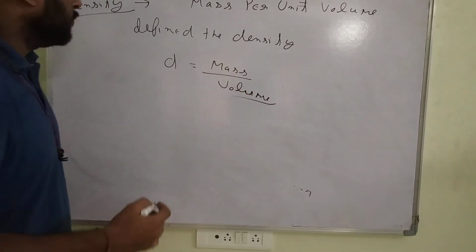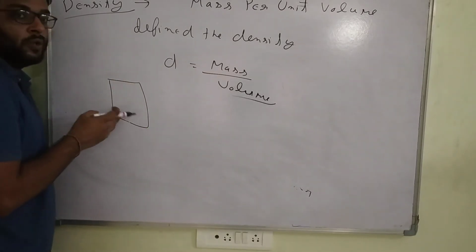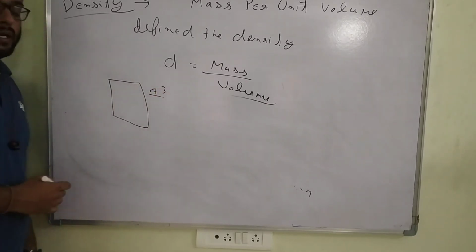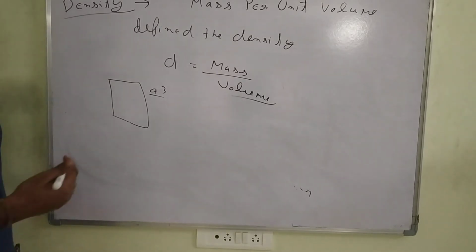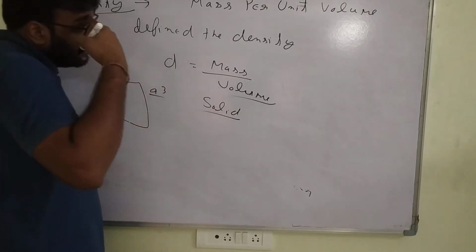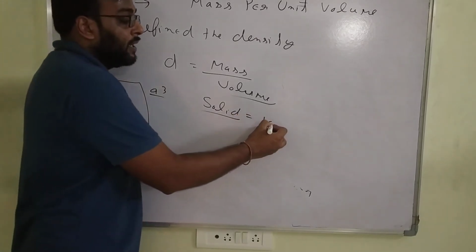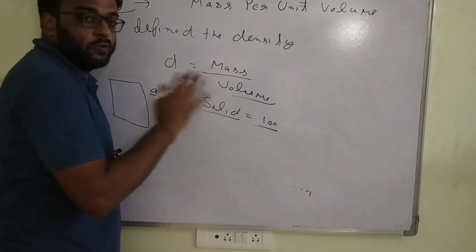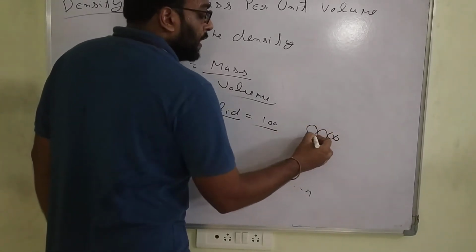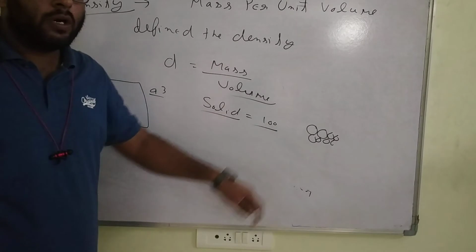Sir, give me one example. Suppose I am taking the example of a cube. This is the 3-dimensional cube over here. What is the volume of this cube? Are you getting my point? And mass, suppose I am putting 3 things. First of all, I keep a solid, 1 kg, mass is fixed. Suppose 100 particles come in 1 kg. Because in a solid the particles are close packed, so in a particular volume more mass will be there.